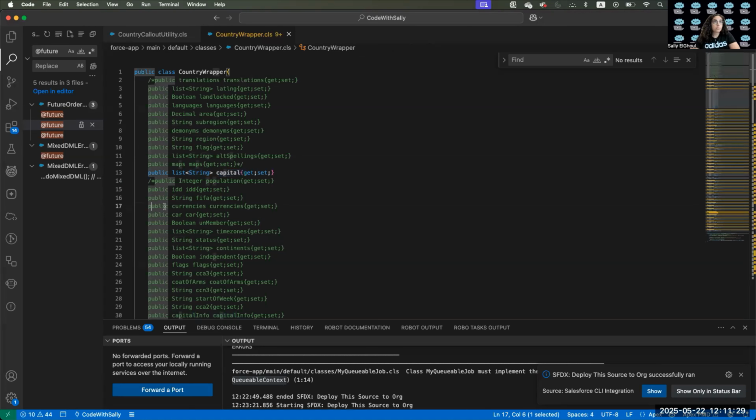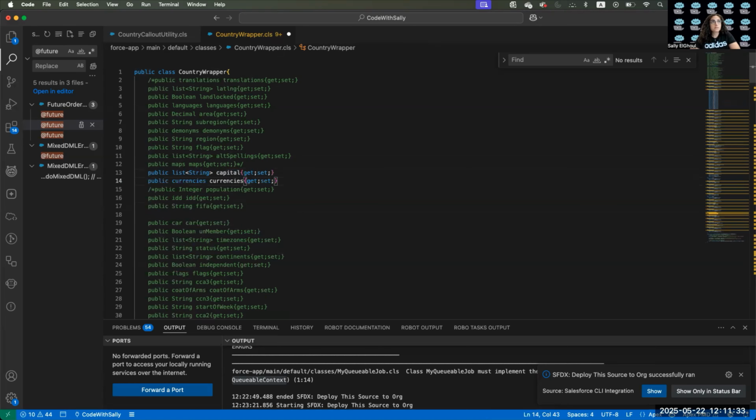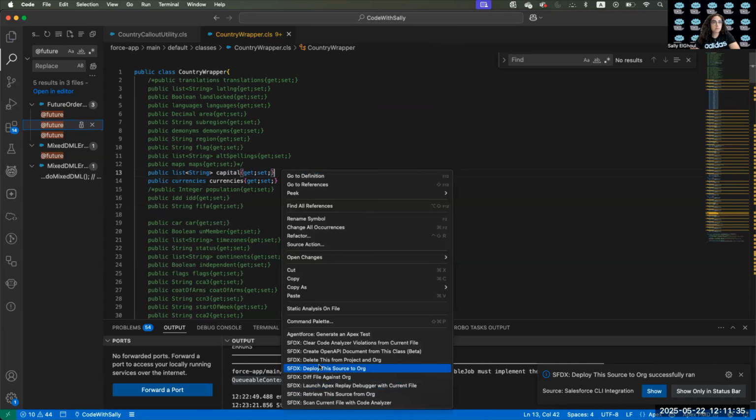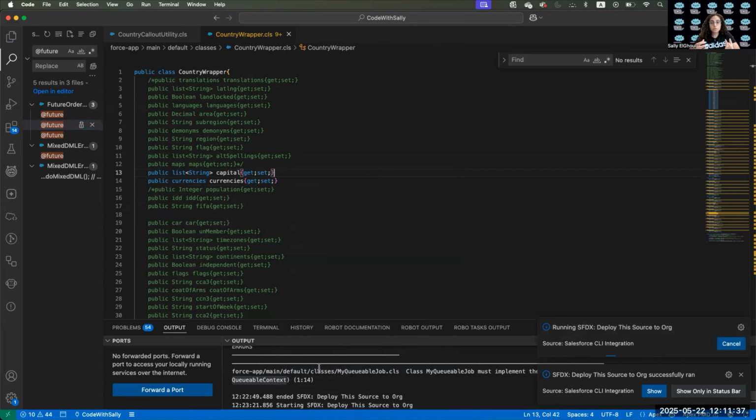Let's say I put here, I want the currencies as well, and let's deploy it. I just want to show you that you can pick and choose, because the question was, if an API returns name, address, and email, and I'm not interested in the address, can I just have the name and the email? The answer is yes.